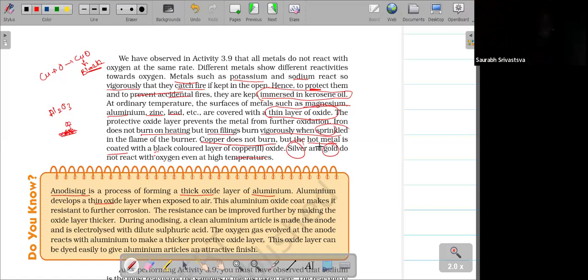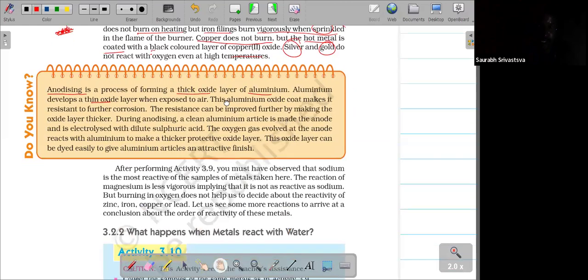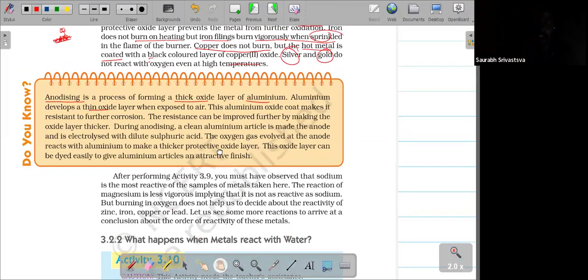So that's what they have given. Why have they given this? Because they want to explain the reactivity nature of the elements. That's why they give this, the last element.